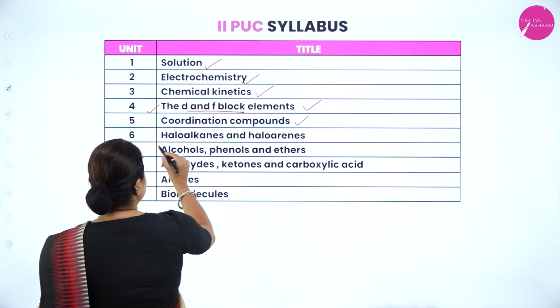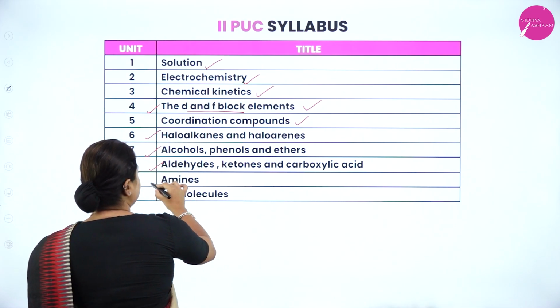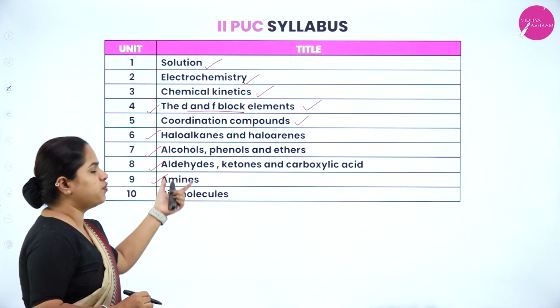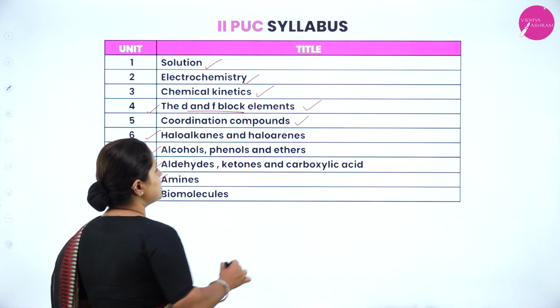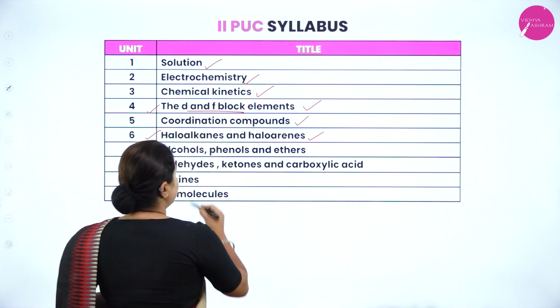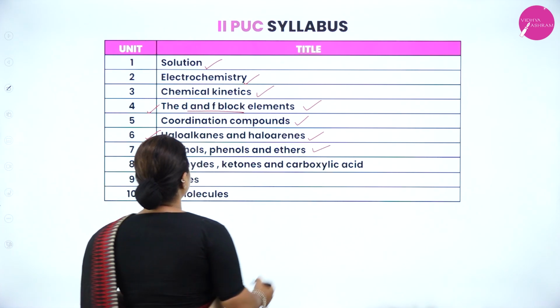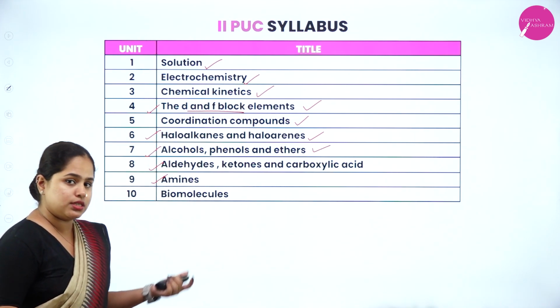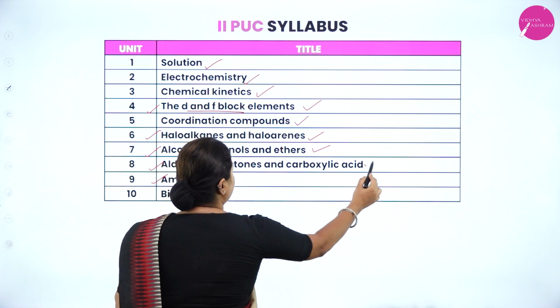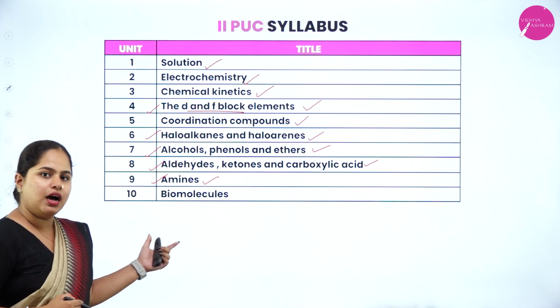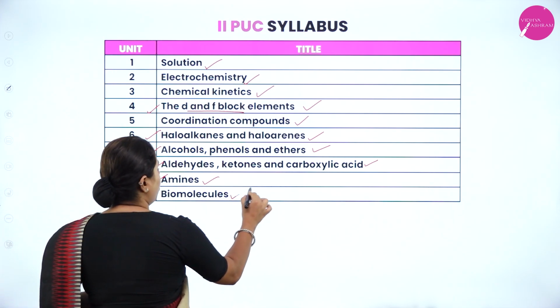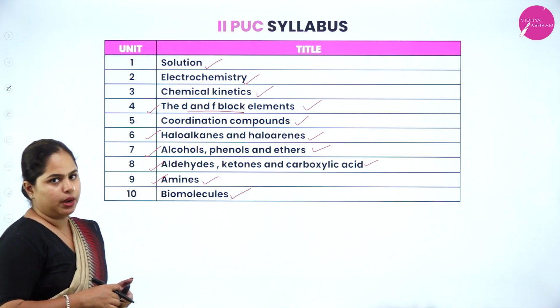Moving on to the next one, that is the 6th, 7th, 8th and 9th chapter. All these 4 belong to the organic chemistry part, right? The first one is haloalkanes and haloarenes. Next is alcohols, phenols and ethers. Then you have aldehydes, ketones and carboxylic acids. And then you have nitrogen containing compounds, that are amines, right? And the last chapter is your biomolecules, that is the 10th chapter, right?